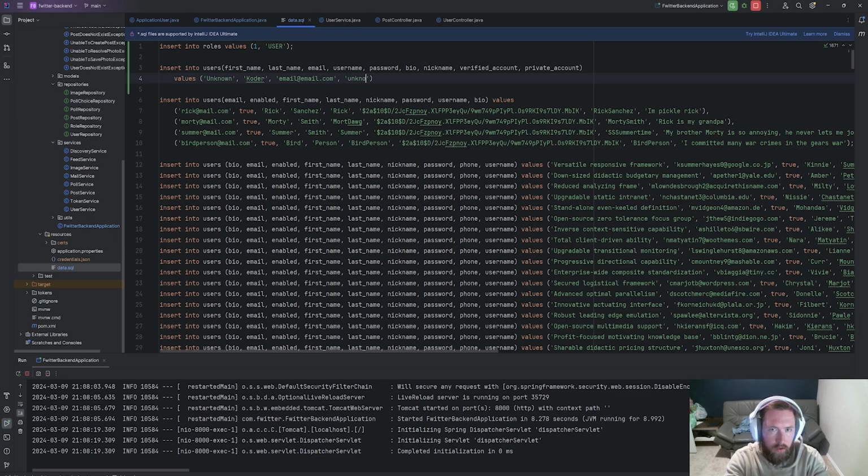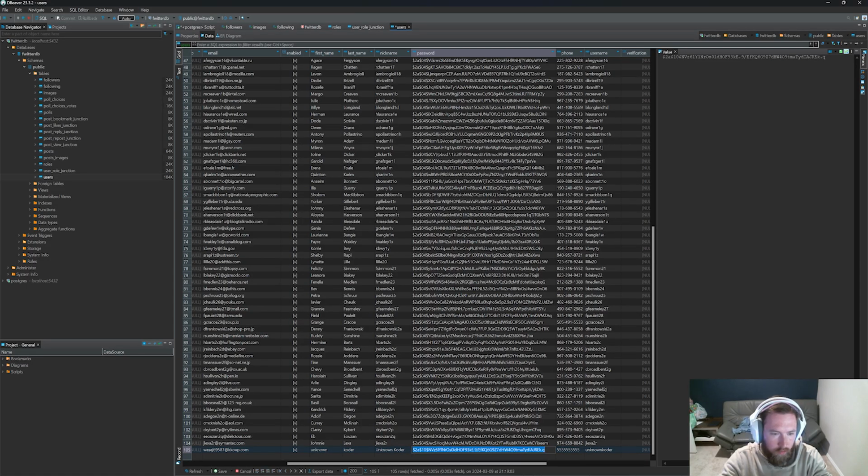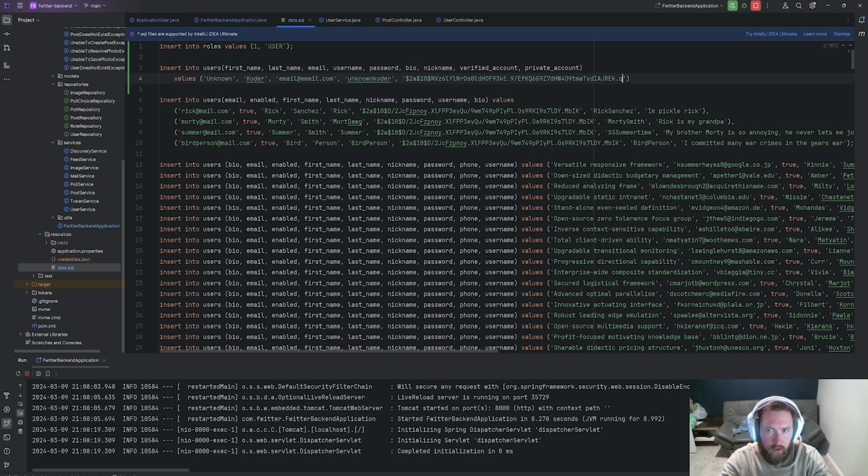Username, unknown coder. Password, we need to grab from our database. So let's grab our password again, copy it, and hopefully this lets us log in. We'll have to see what happens. Paste that guy, and bio can be software engineer.